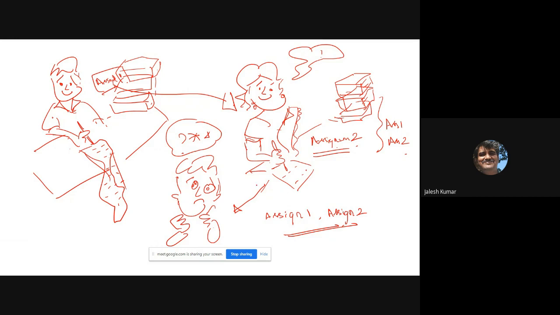Because anyway he knows that she will write. Why search? Directly he got assignment one and assignment two. And he is busy doing the project. Instead of wasting time on writing the assignment, he is busy utilizing his time to boost his performance in the project. So that's what happened here.